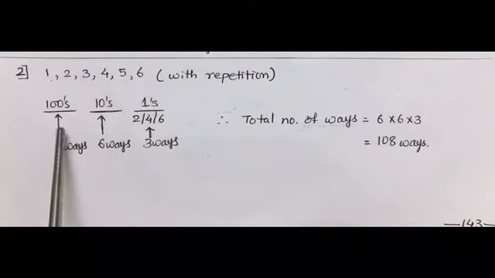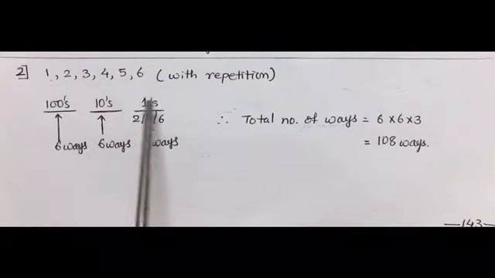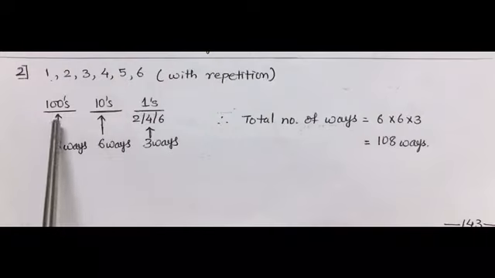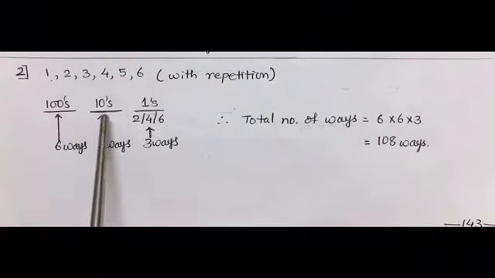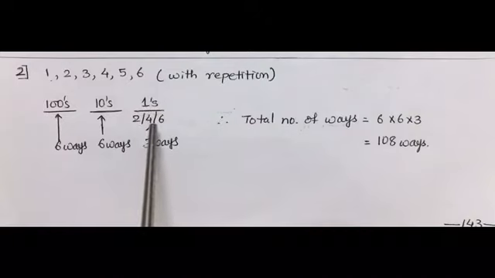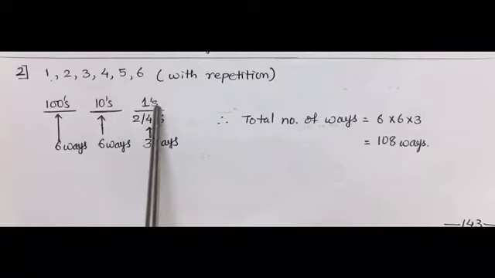Now as we have to make a 3-digit number, and that too it should be even, we have taken up 3 places. First place is hundreds, then tens, and then ones. Now to make an even number, we have to take care of the ones place.